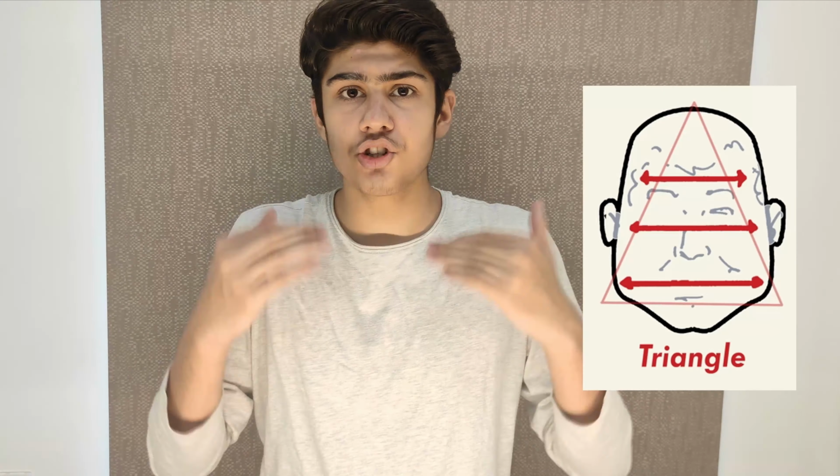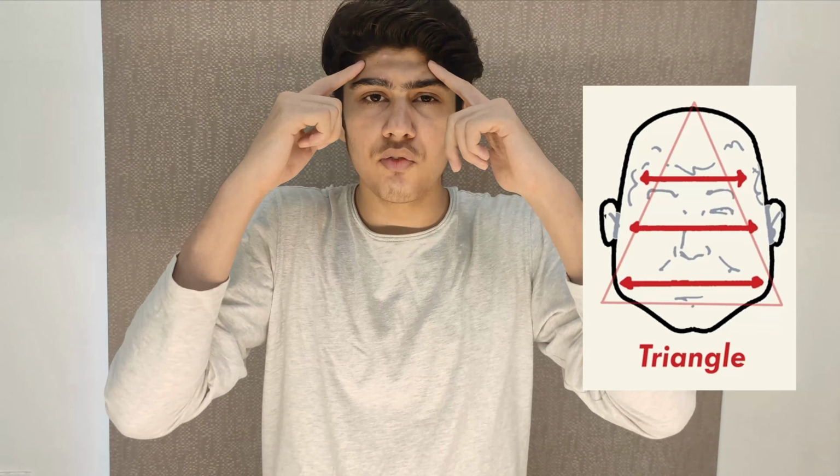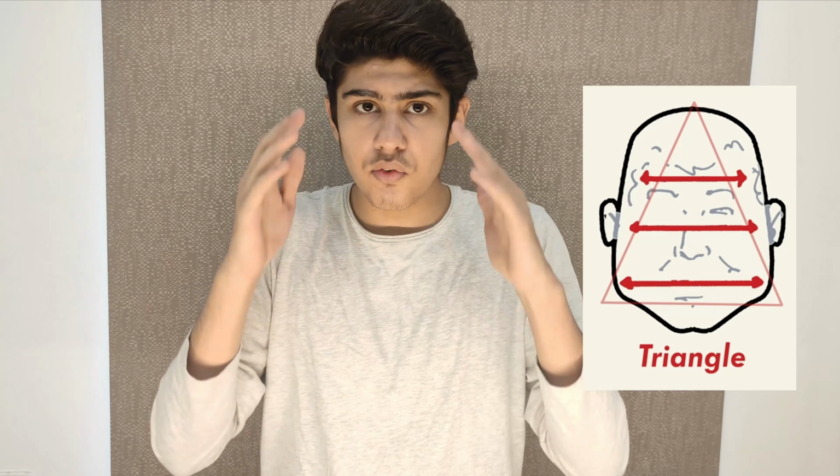Now, talking about the round face shape, you can recognize this one if your face length is equal to the width of your cheekbones. For this one, you can have a slightly tight fade and a bit longer on the top to create some angles and to reduce the roundness of the face. Now talking about the triangular face shape, this is when your jawline is wider than your cheekbones and your forehead, forming a triangle. Here you can go for slightly longer to medium hair on the top and a bit grown out sides so that you can even out your narrow forehead and make it look more symmetrical.